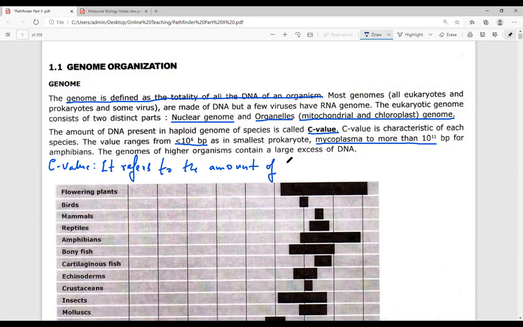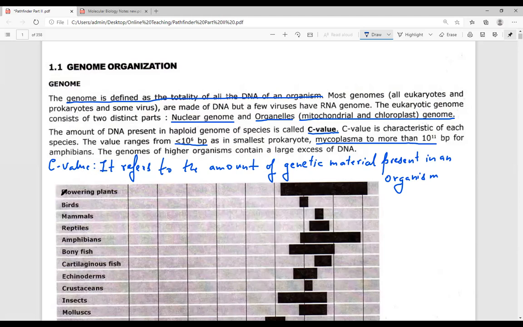The amount of genetic material which is present in an organism is referred to as its C value. This is referred to as the C value.